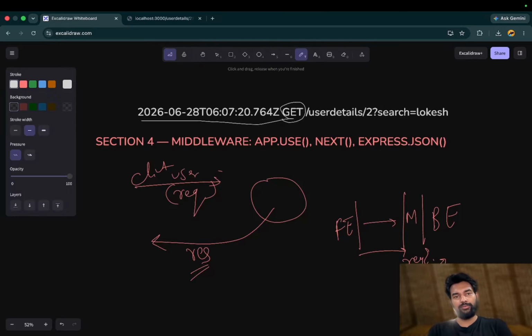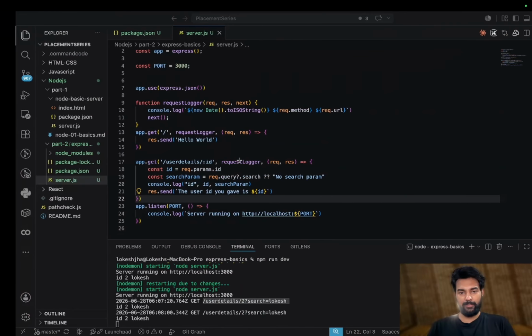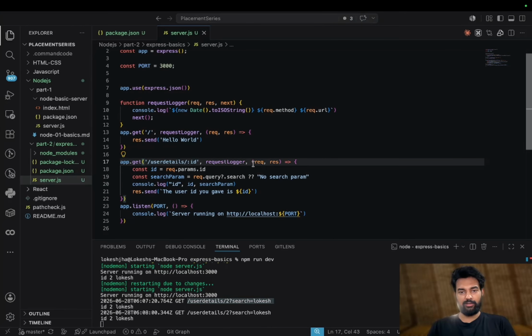Later, if it finds all well, calling next passes the control to the next middleware, if there is any. So we can add multiple middleware also, and then after all the middleware checks, it will go to the controller. Without calling next, the request hangs and no response comes.